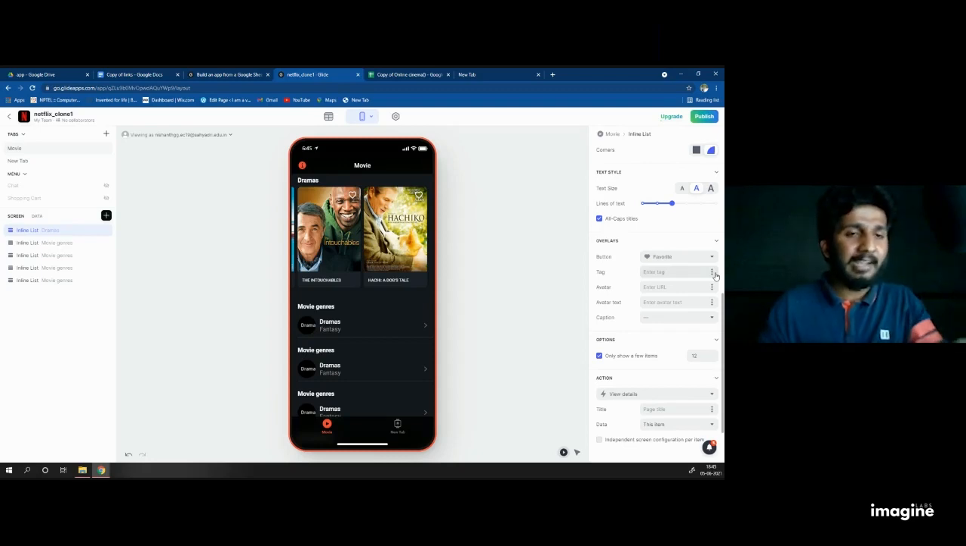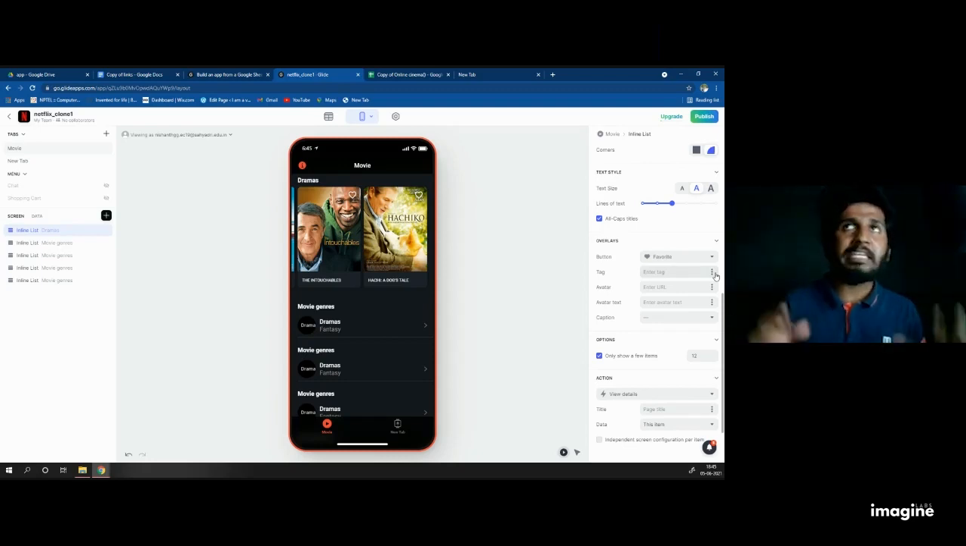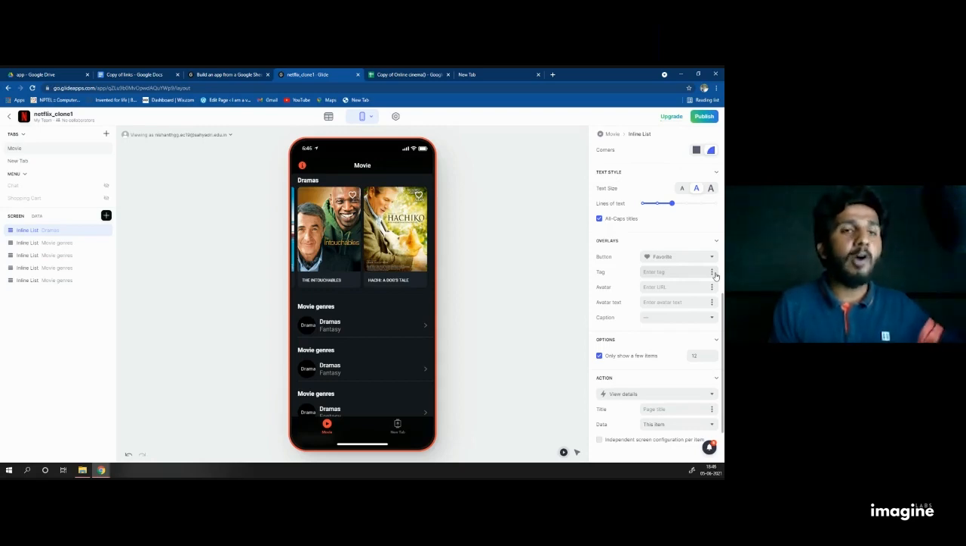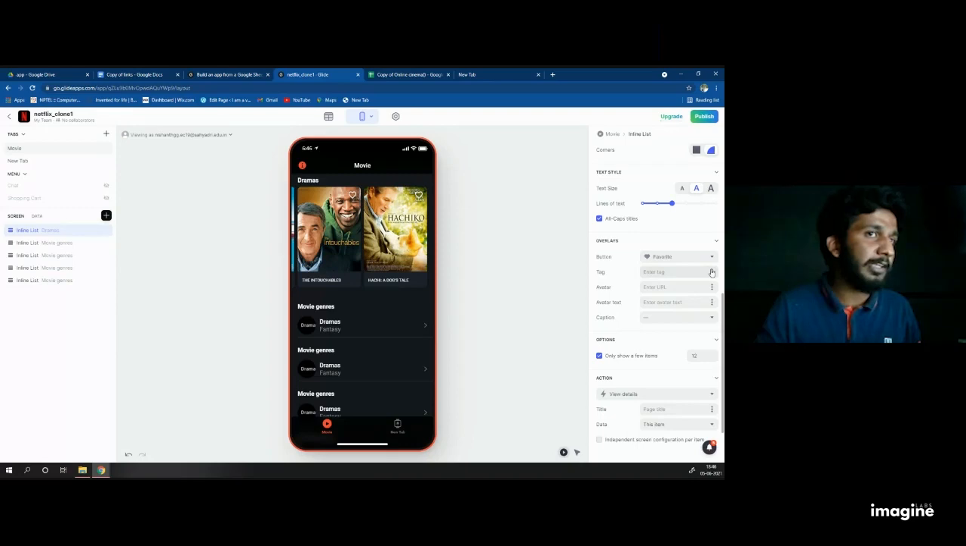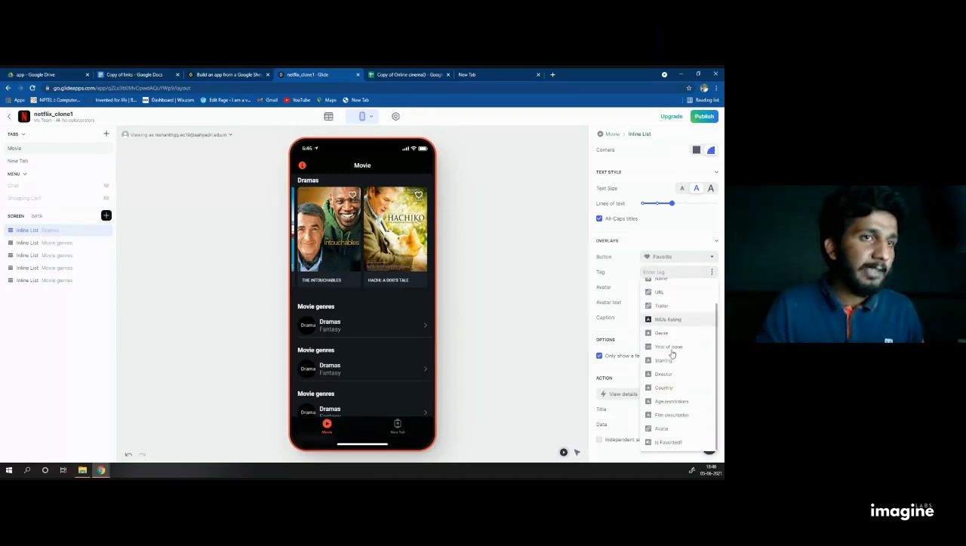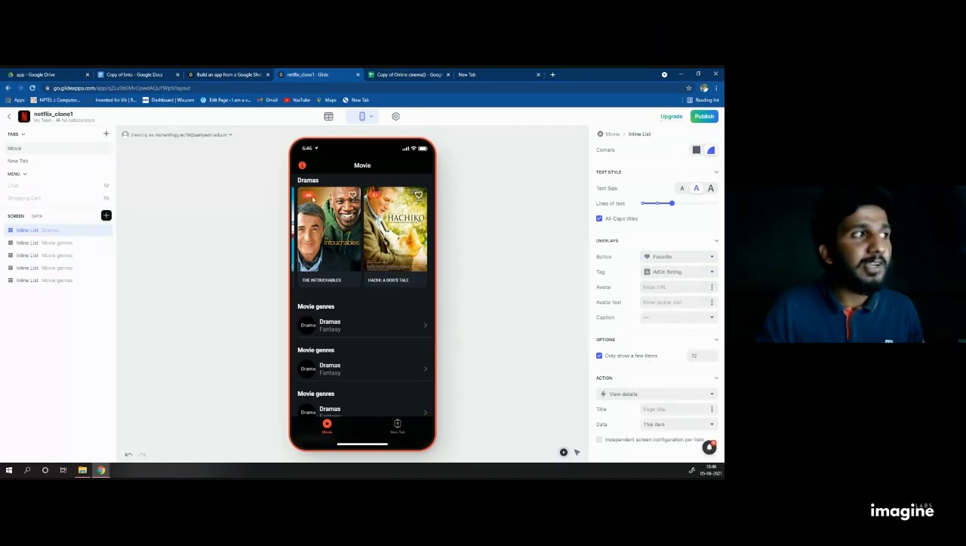Then what is meant by tag? You know that when you go to an e-commerce website, they will mention it is on sale, 50% discount, just like putting a tag: new, out of stock, and like that. I want the same thing, a tag, on my poster. So I click on the tag and I select the tag as IMDb rating. Look at that. It's showing that the movie is 8.2 rated, 8.1 rated, like that.